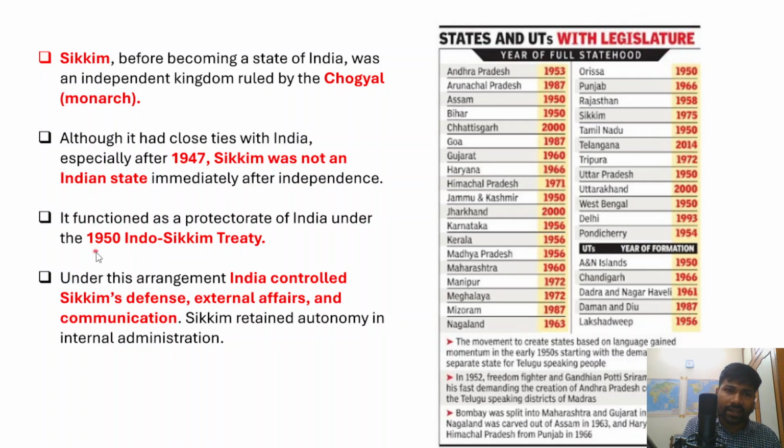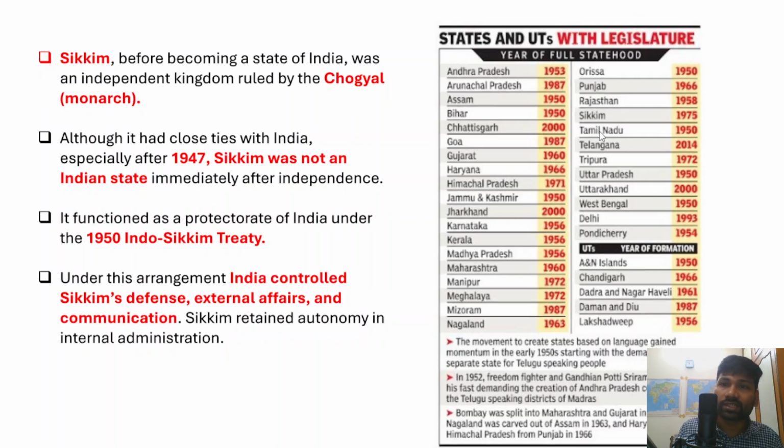Now, there are different states and union territories, with different dates when they were given statehood. It is very important that you go through it, and there is a higher chance of questions being asked from this portion.